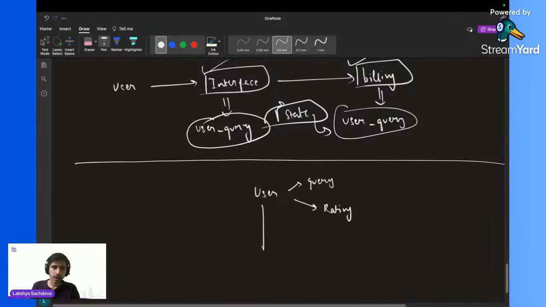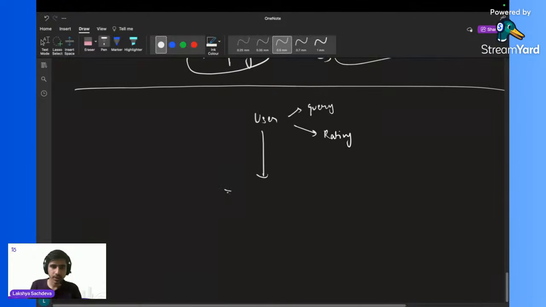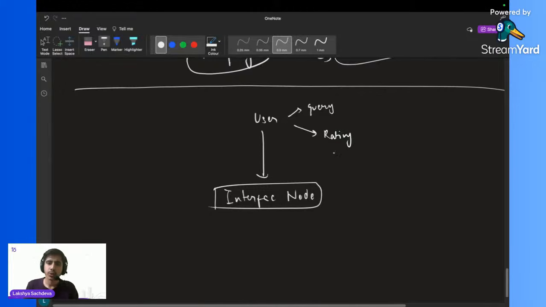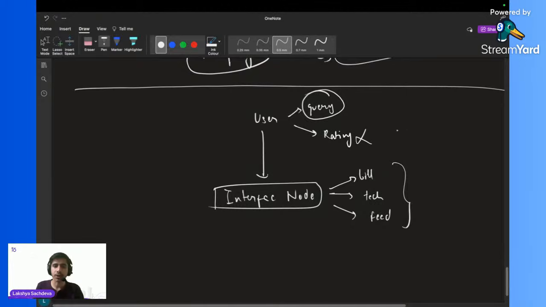So now, sir, the next step is the interface node. So we have reached the interface node. Sir, should I share this rating with my interface node? No, not necessary. Why? Because the interface node needs the query only, because it is telling whether it is a billing issue, a technical issue, or a feedback. So for all of this, we only need to share the user query, not the rating. It can directly access the query given by the user.